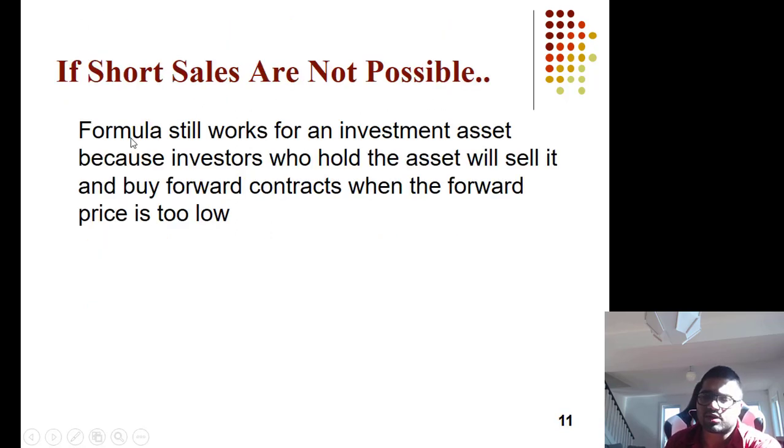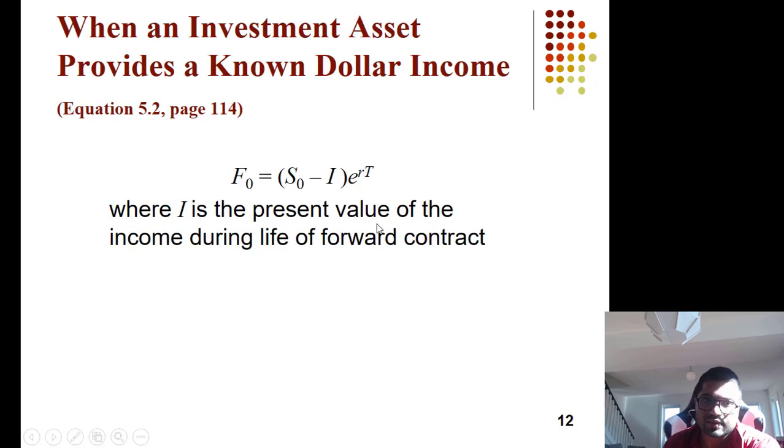If short sales are not possible, the formula still works, because then you can borrow money, buy the asset, then sell it, and then return the borrowed money. So it still works. Sometimes income is there, so the formula changes to S0 minus I, where I is the present value of that income, e to the power rT.